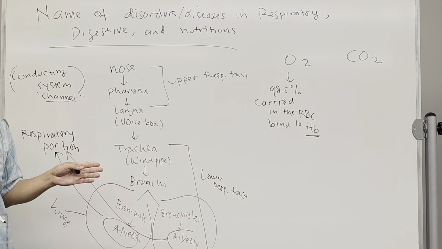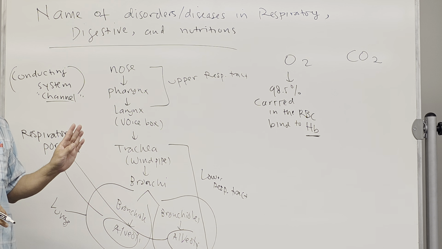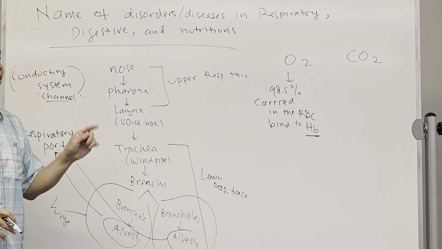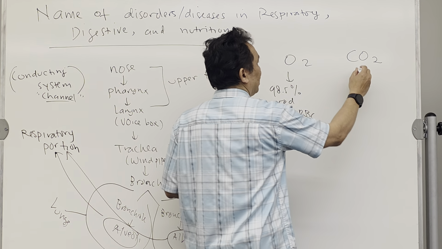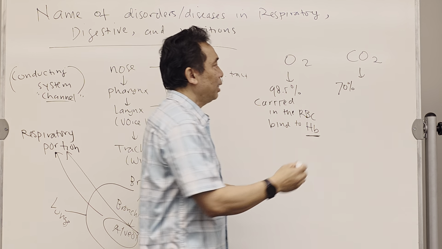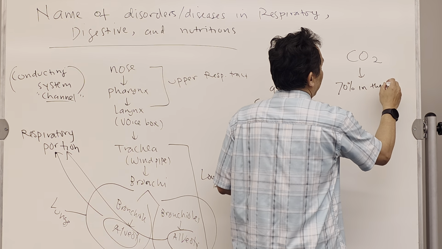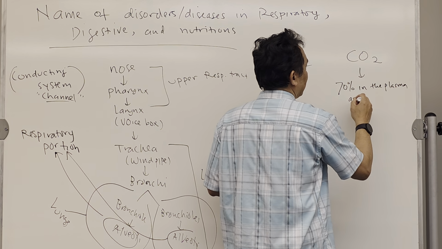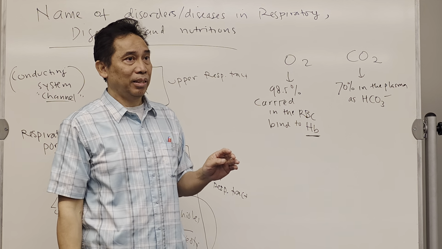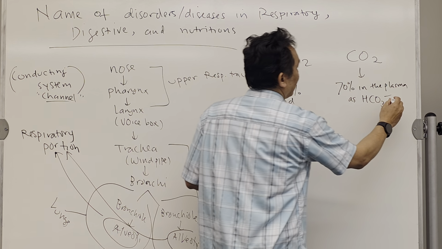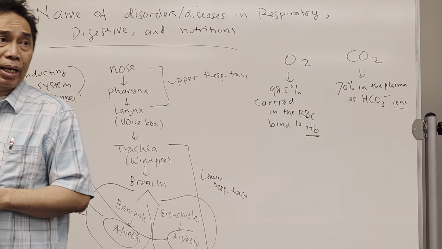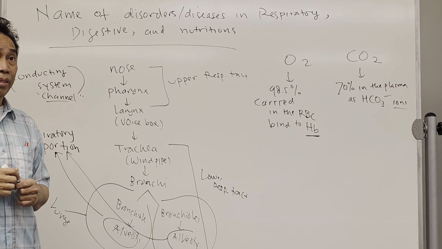Hemoglobin is a protein located in the red blood cell, therefore it is carried by the red blood cell. That's the oxygen. Now, carbon dioxide in the circulation: 70% is carried in the plasma as bicarbonate ions. So 70% of carbon dioxide will be carried as bicarbonate ions.